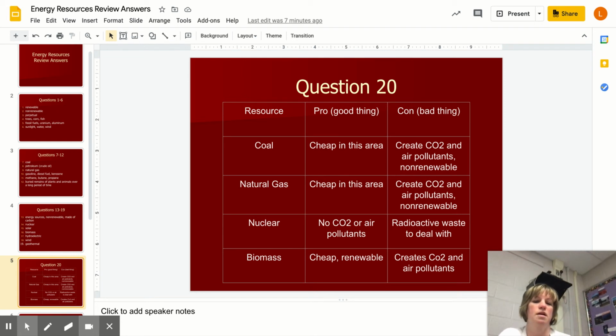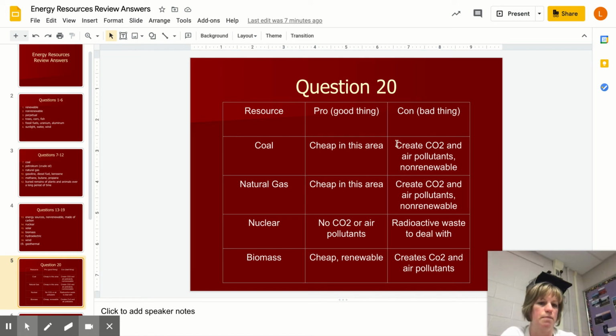So what is a good thing about coal? Like, why are we using coal in this area to produce electricity? It's really because in this area it's inexpensive. You might have called it medium price because there was a pretty big range, but because coal resources are close to us here in Central Ohio, the transportation piece is not expensive, so it makes it pretty cheap.